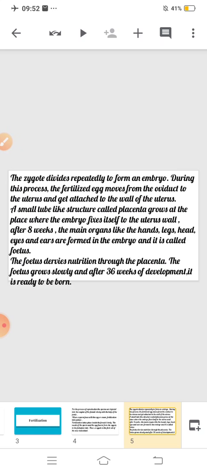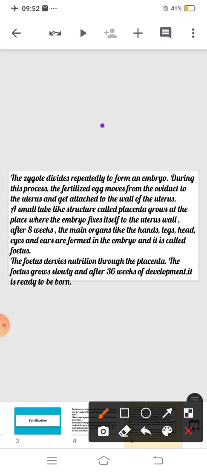A small tube-like structure called the placenta grows at the place where the embryo fixes itself to the uterus wall.